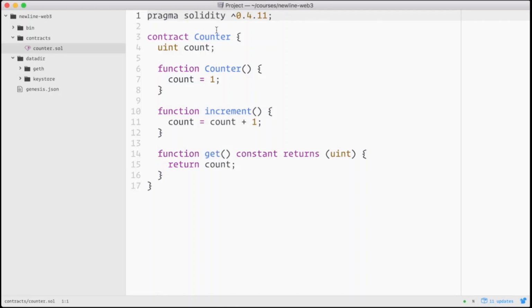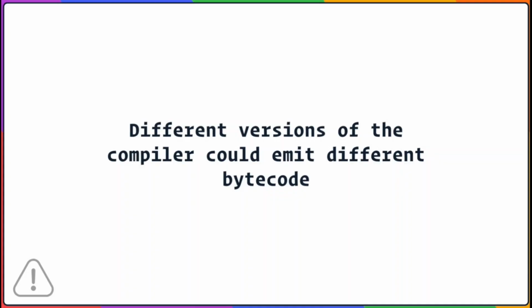We open by stating pragma solidity and then a version number. This pragma is an instruction to the compiler as to what version of Solidity we're using. The version number is semantic versioning, much like JavaScript's NPM modules. The version number is important because, remember, we're not running Solidity code on the EVM, we're running bytecode. The Solidity compiler compiles this contract down to EVM bytecode.